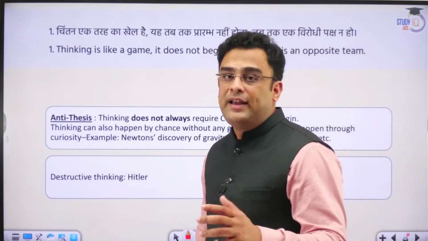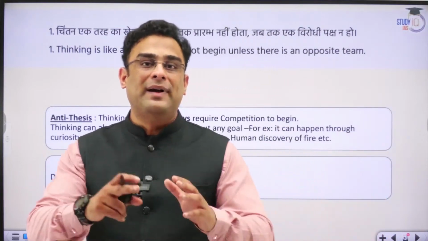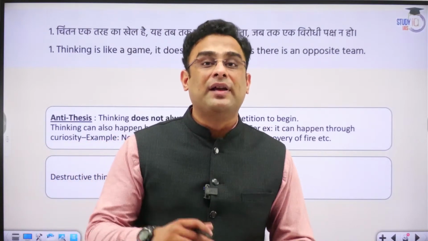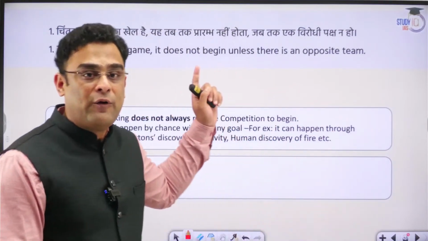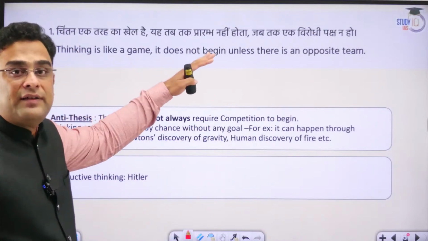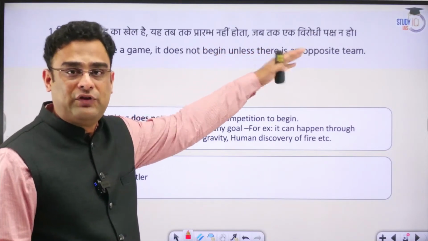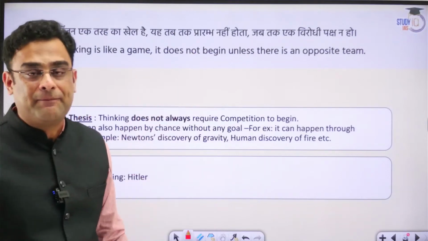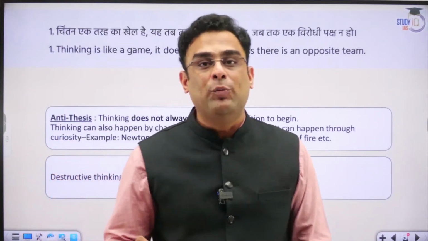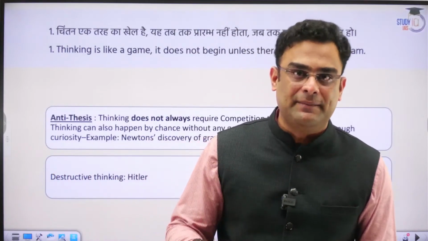So in this manner, guys, using dimensions from multiple areas, we can build up an argument regarding how the wisdom of the topic, that is, thinking is like a game, starts when there is opposition. It can be justified. Overall, the essay is all about building an argument around a central thesis.